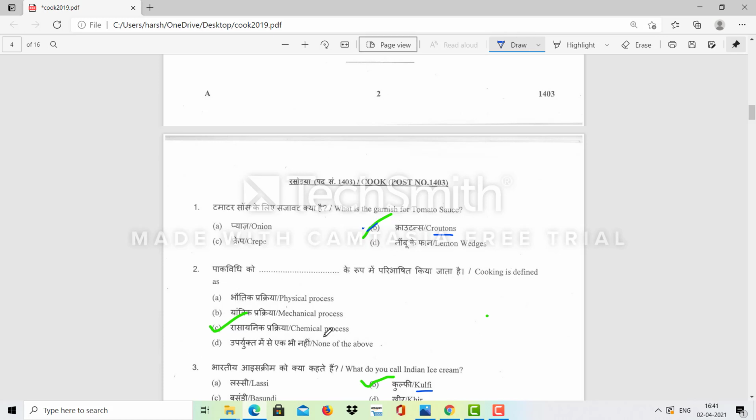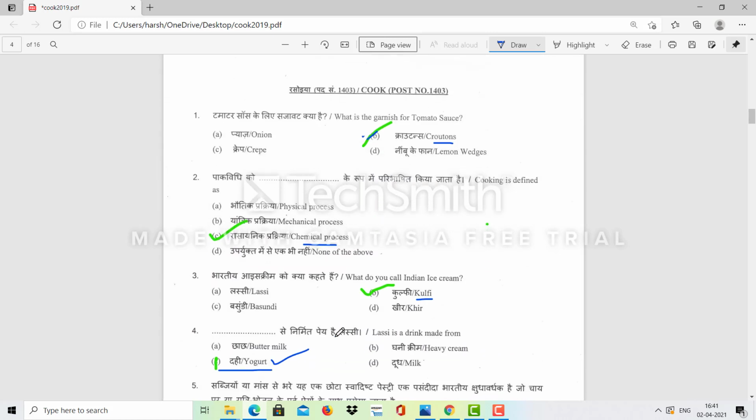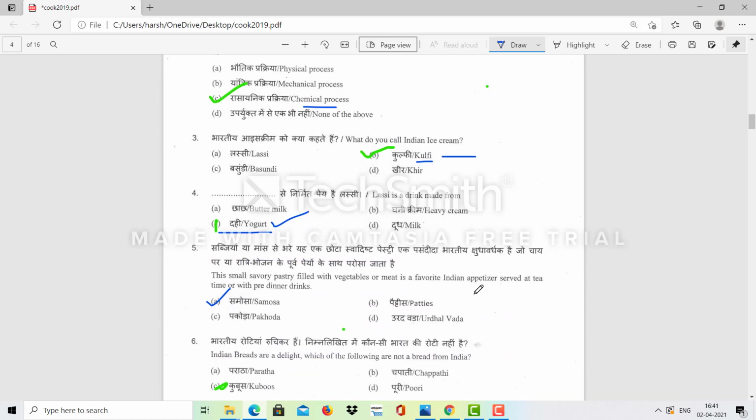Cooking is defined as a chemical process. What do you call Indian ice cream? Lassi, basundi, kulfi or kheer? So these are all Indian desserts. Lassi, basundi, kheer are Indian desserts, and kulfi is an ice cream, Indian ice cream. Lassi is a drink made from yogurt, dahi.